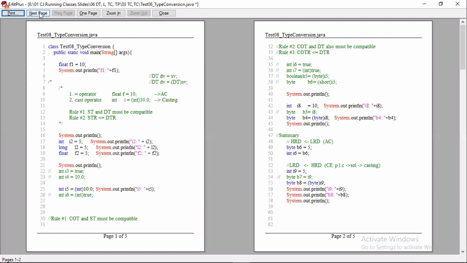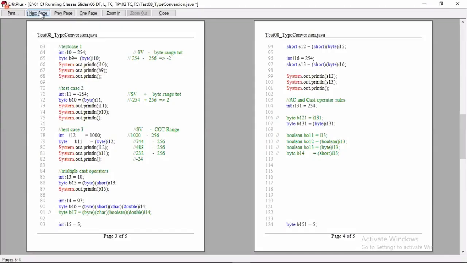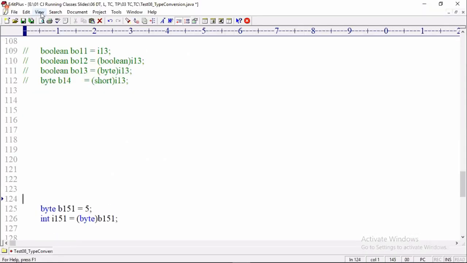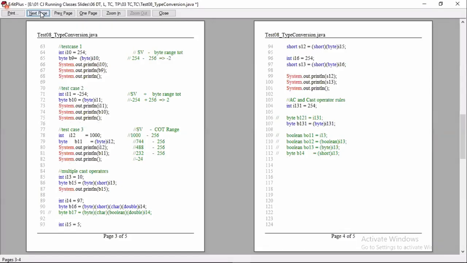One, two pages. First screenshot. Second. One second. Last fifth page.